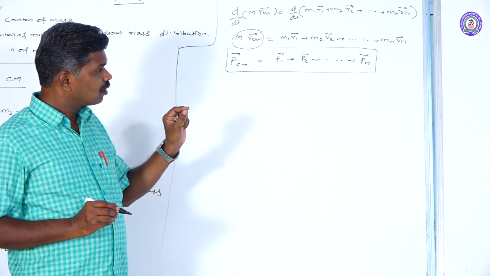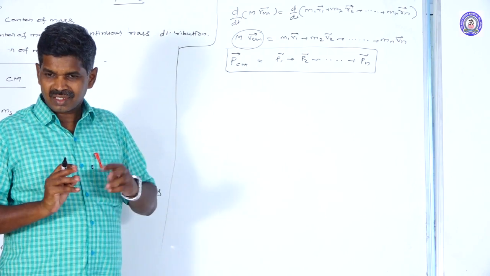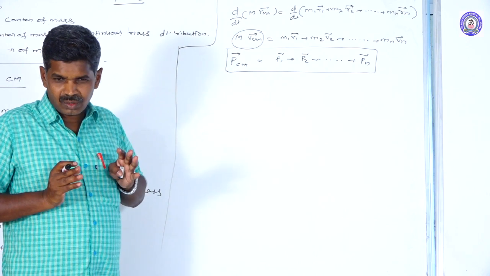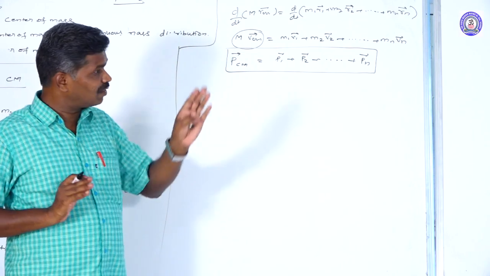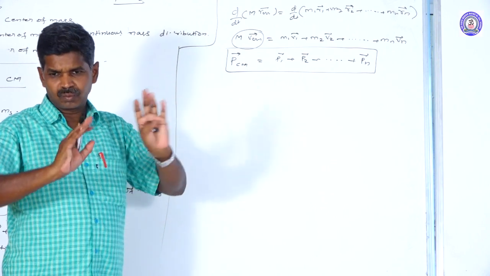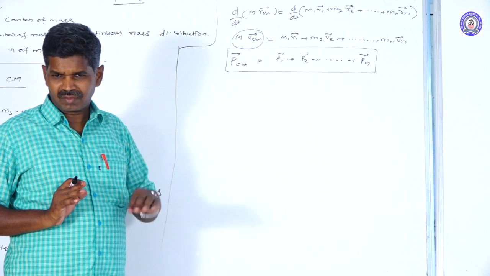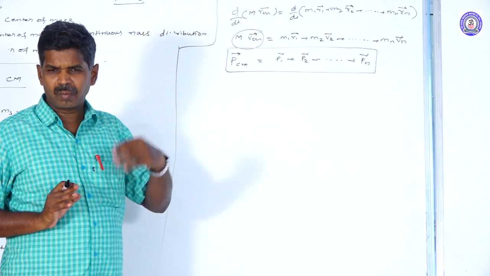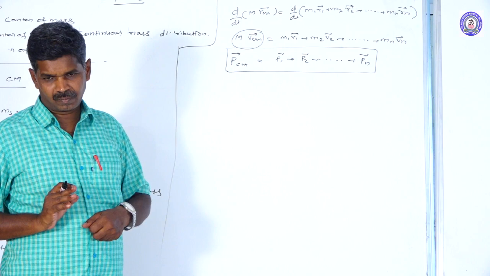If the system is moving without an external force, the system's momentum remains constant, because the system is going in one particular direction with a particular velocity. Each particle may have certain velocities, but the system is moving with the V_CM vector. Without external force the velocity remains constant, so momentum remains constant, and that obeys Newton's second law.